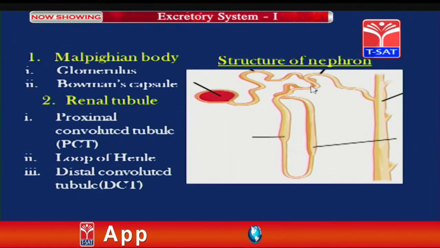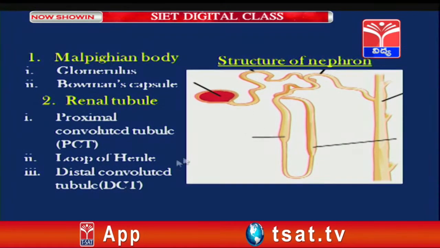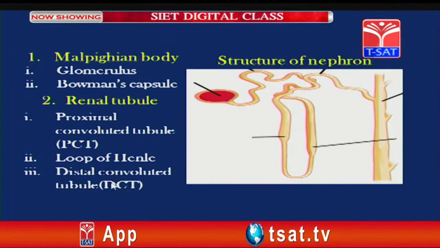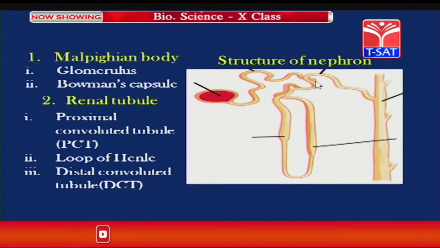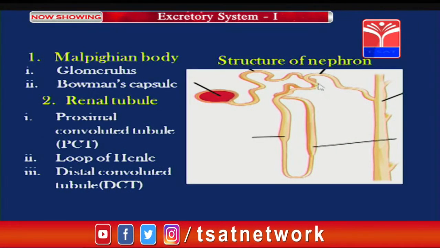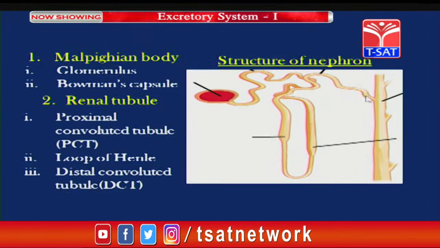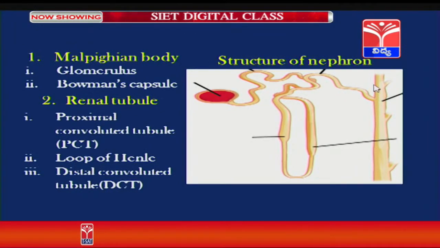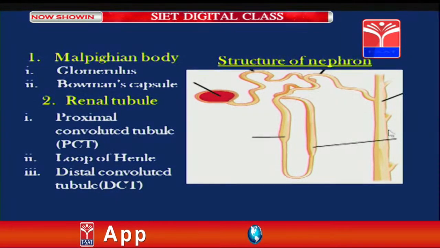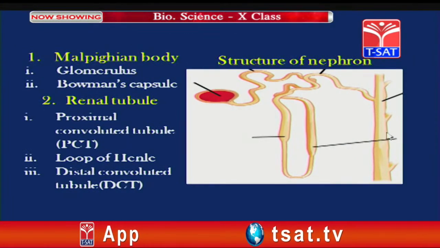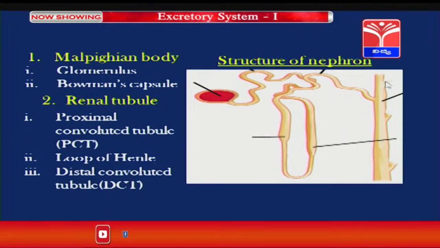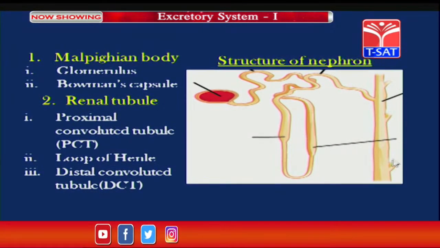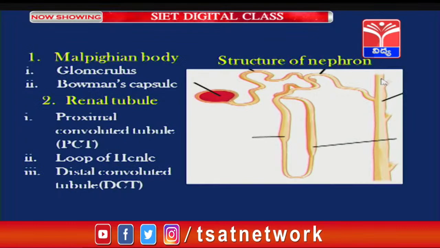So this part of nephron is called distal convoluted tubule, distal in the sense that it is slightly away from the Bowman's capsule. The DCT opens into a collecting tubule that further opens into a straight collecting duct, into which many collecting tubules of neighboring nephrons open.